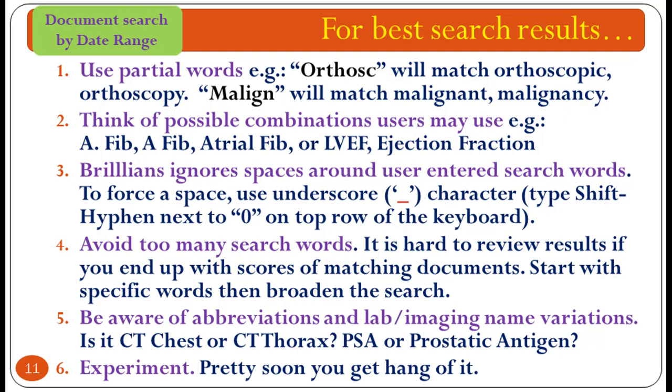4. Avoid too many search words. It is hard to review results if you end up with scores of matching documents. Start with a few specific words, then broaden the search, if needed. 5. Be aware of abbreviations and lab and imaging name variations. Is it CT chest, or CT thorax? Is it PSA, or prostatic antigen? Experiment. Pretty soon you get the hang of it.